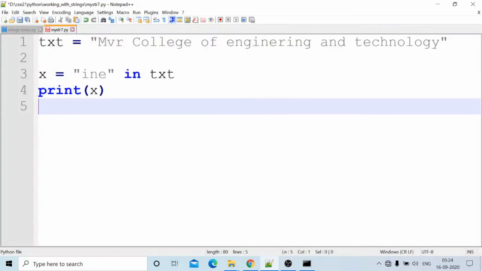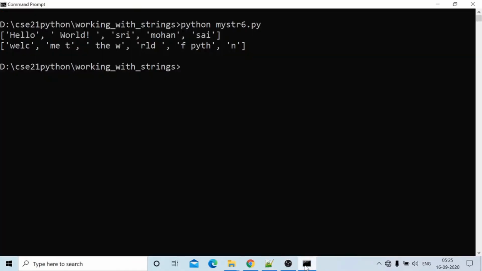Here the message is MVR College of Engineering and Technology. The pattern ine is here. ine in txt, yes or no? Yes, it is there. Answer is true. If we run this program, we will get the output. CLS is not required to clear the screen. Just 7.py. Answer is true.